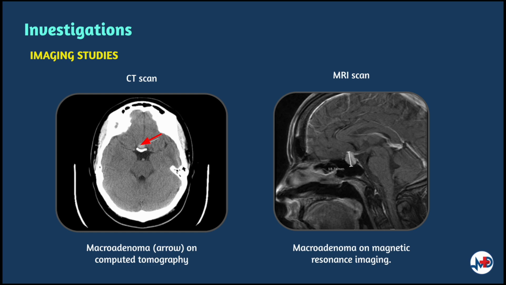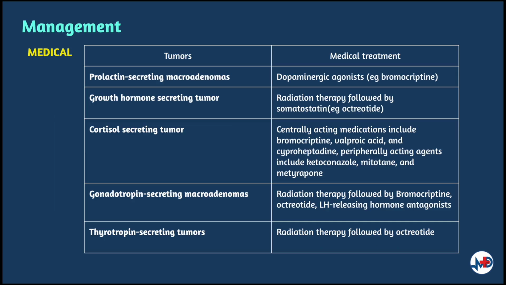Meanwhile, MRI is the preferred imaging study for the pituitary. It provides better visualization of soft tissues and vascular structures. It delineates the characteristics of the tumor, including any invasion of cavernous sinuses and sphenoid sinuses, in addition to chiasmal compression. It is contraindicated in patients with permanent pacemakers and should be avoided in patients with end-stage kidney disease on dialysis. Now let's discuss the management of pituitary tumors in general.